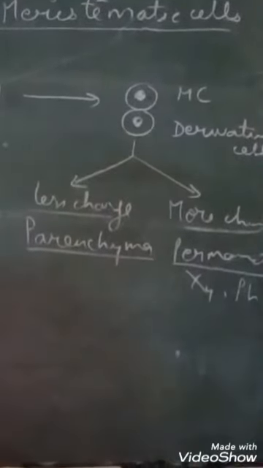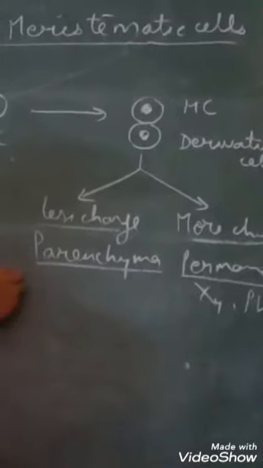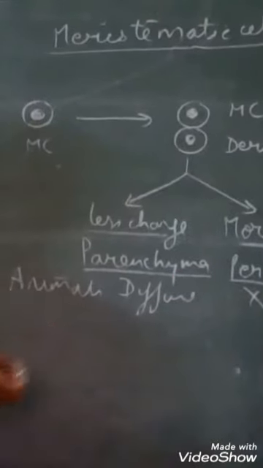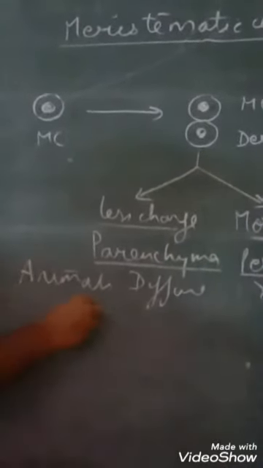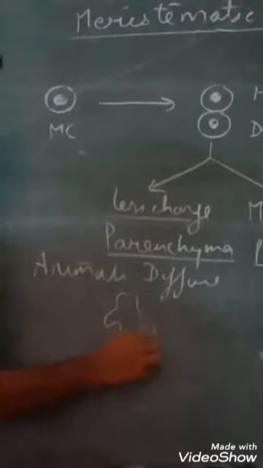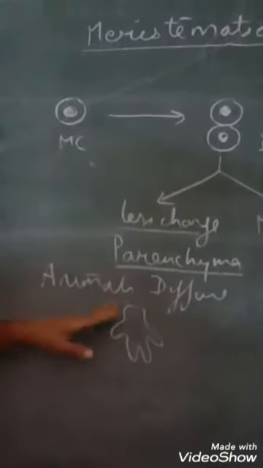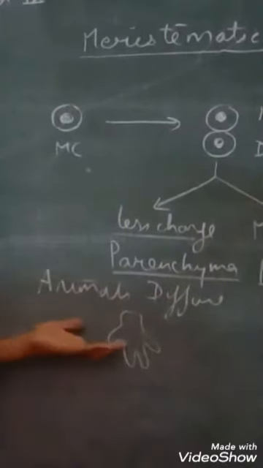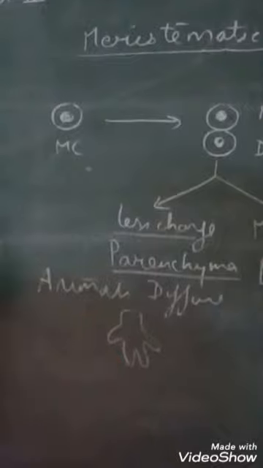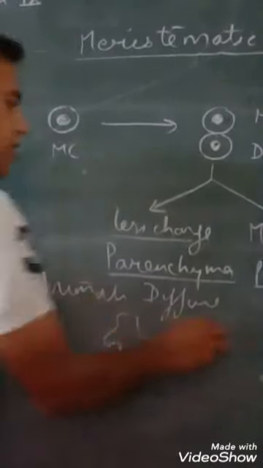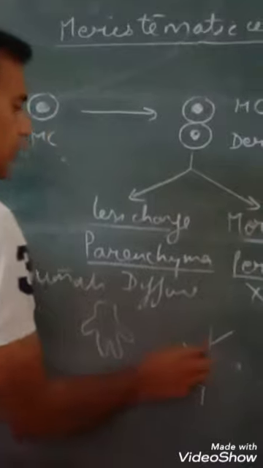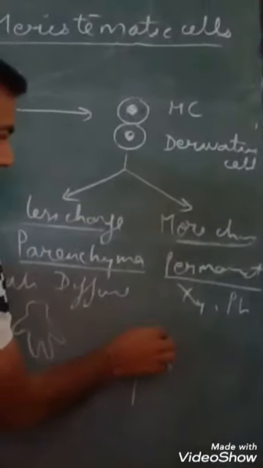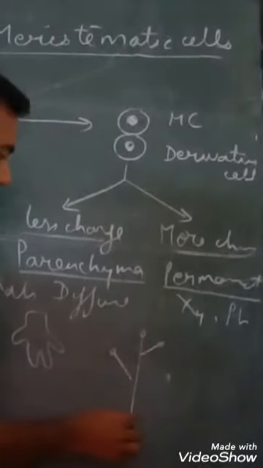In animals, the growth is diffused and all cells are capable of dividing when the individual is young, but when the form is attained, further division stops. Whereas in plants, the growth gets localized to the apices.